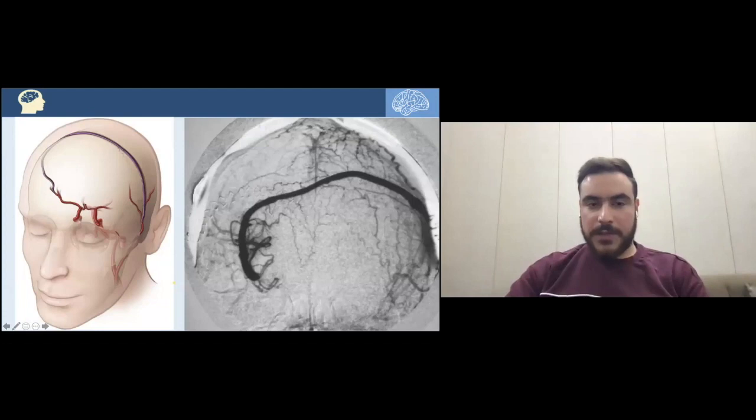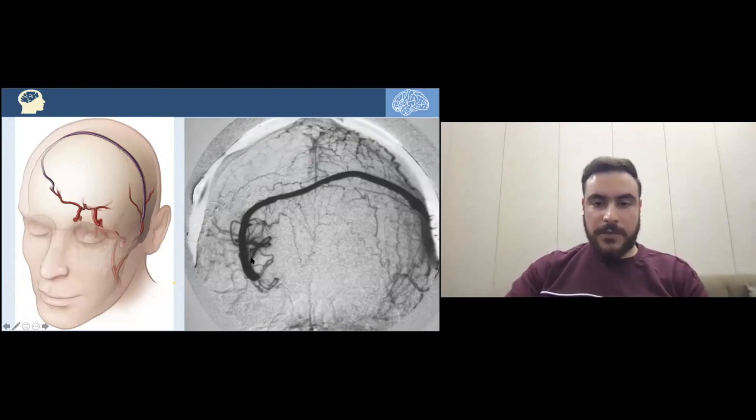Here's really an interesting angiogram of the cerebral arteries of a real patient. As you can see here, there's a bizarre thing coming transversely, and that is the bonnet bypass. Indeed, it's coming from the left superficial temporal artery, and here's the saphenous vein graft going transversely and being anastomosed with the middle cerebral artery.